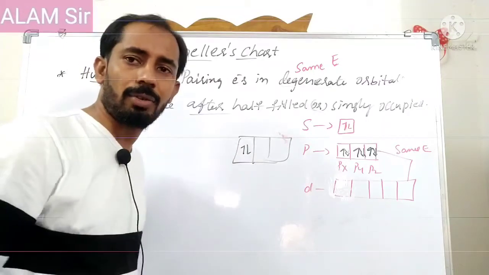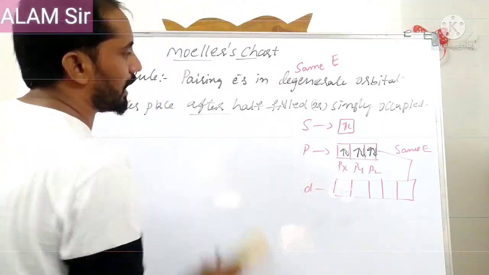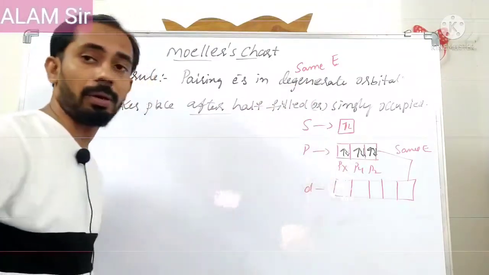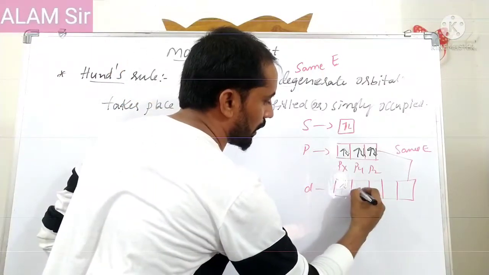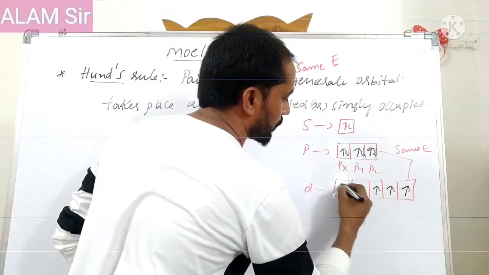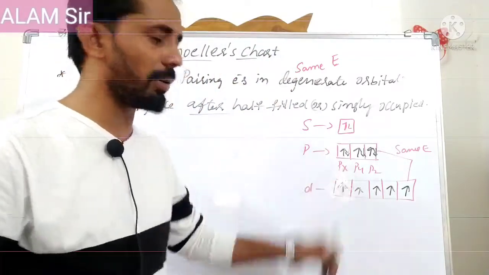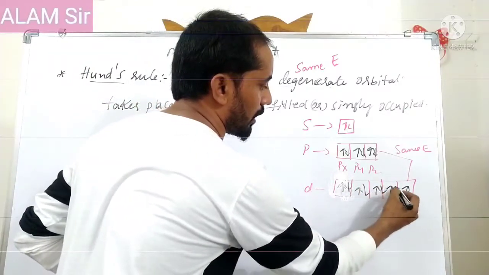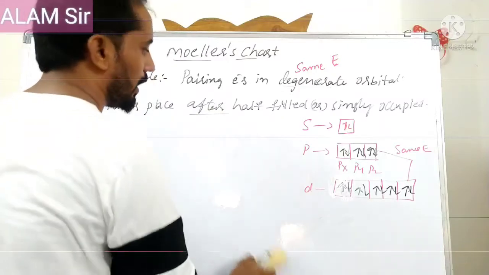Violated means not followed. According to Hund's rule, pairing takes place in the case of degenerate orbitals only after they are half filled, that is, after each orbital is singly occupied. In the case of the d orbitals, the first 5 electrons enter the 5 orbitals one each, because all have the same energy. The 6th electron will be paired up, then the 7th, 8th, 9th and 10th electrons. So these are degenerate orbitals.